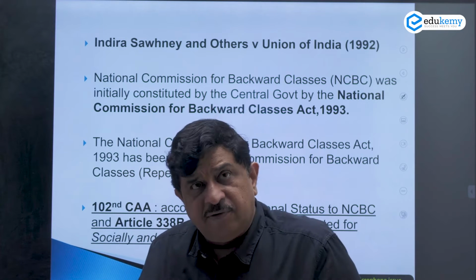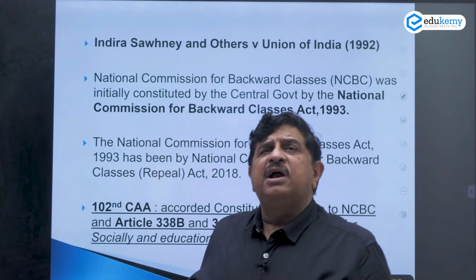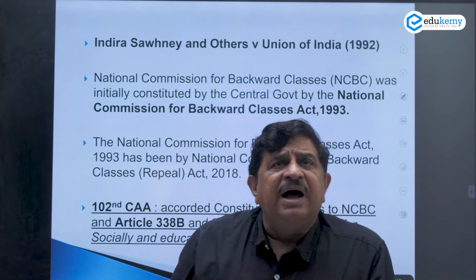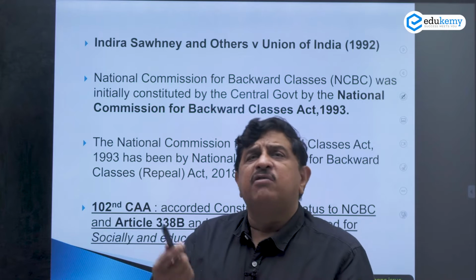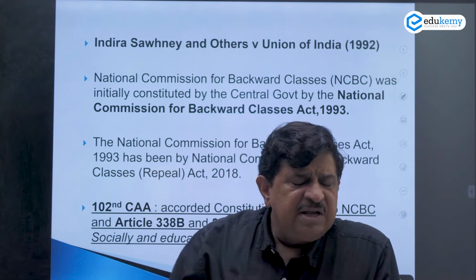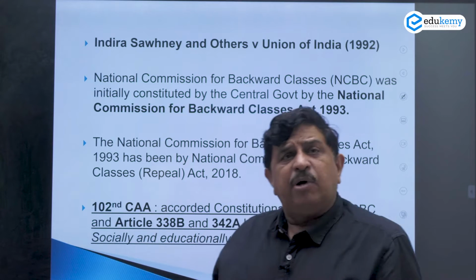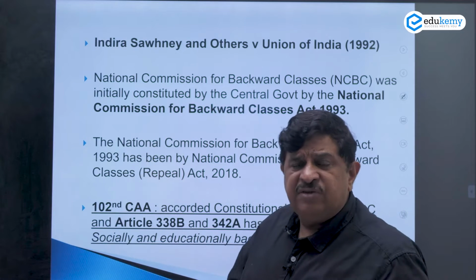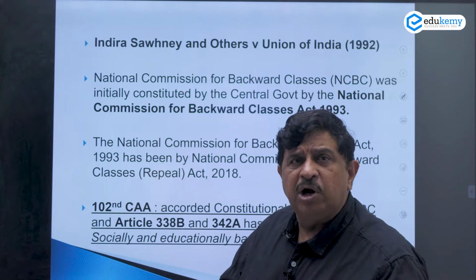So the government, under the directions in the Indira Sawhney case, finally came out with the National Commission for Backward Classes Act of 1993. This commission came into picture and started functioning as a statutory body.